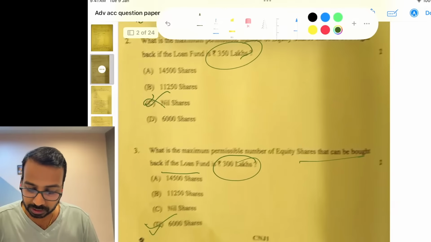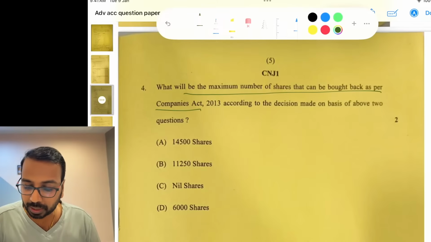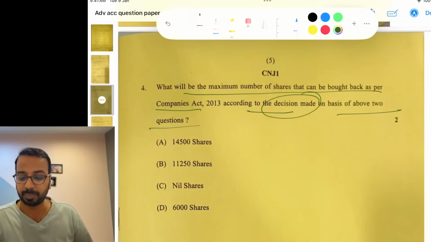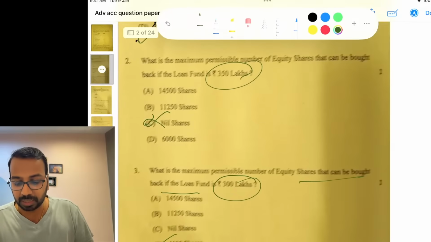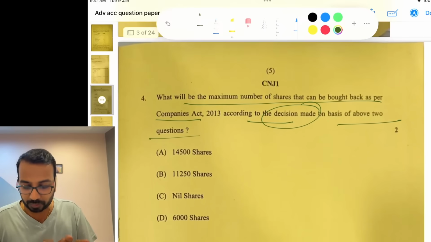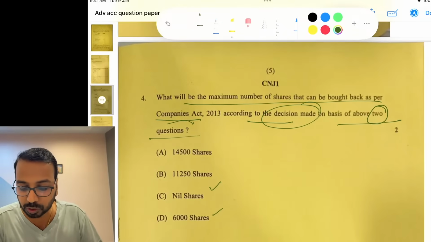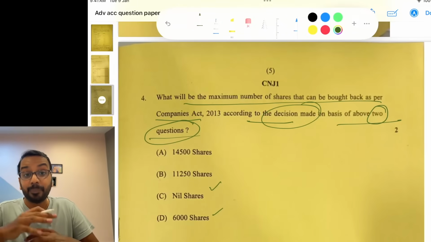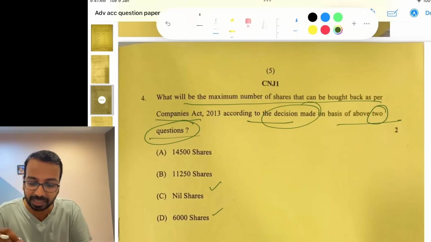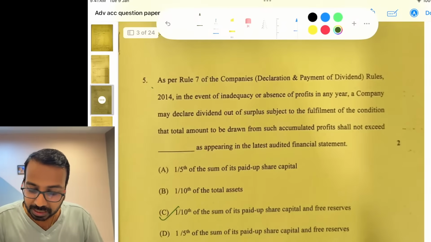So this is common. Now here they have asked the number of shares that can be bought back according to the decision made on the basis of two questions. Now which two questions? Is it question number 2 and 3? If it is 2 and 3, you cannot have two different answers, so here we have to wait for the answer. Either it will be nil or 6,000, because it is not very clear which two questions they are talking about. Maybe some of you might have got another set of questions where it is very clear which two questions they are referring to.